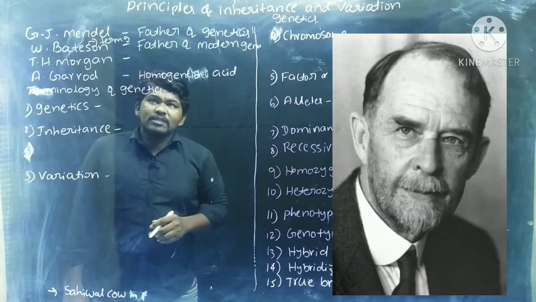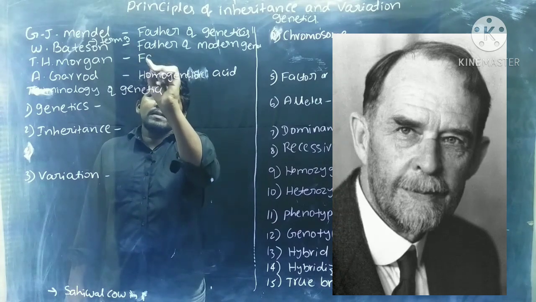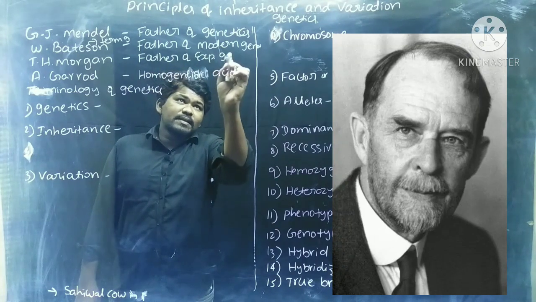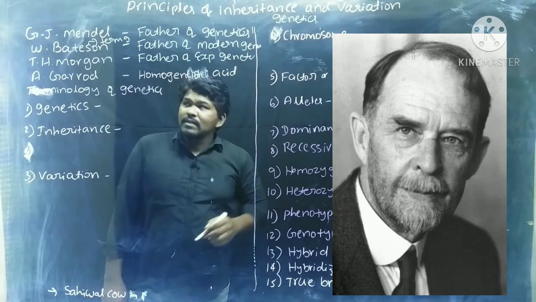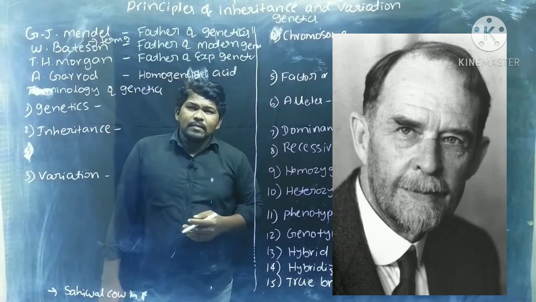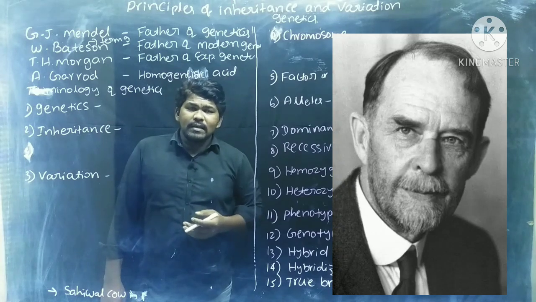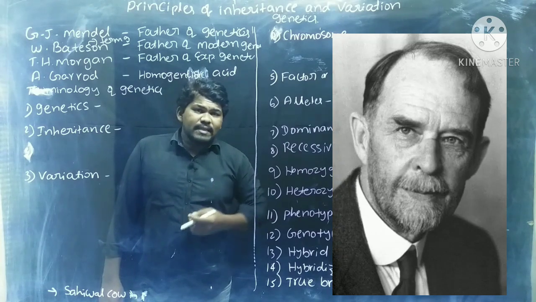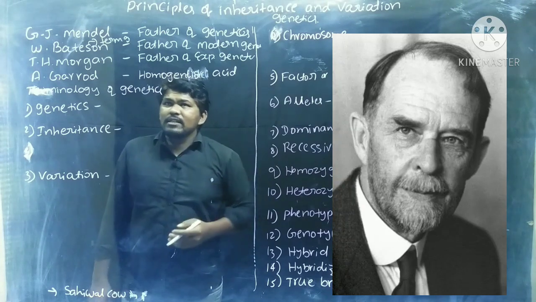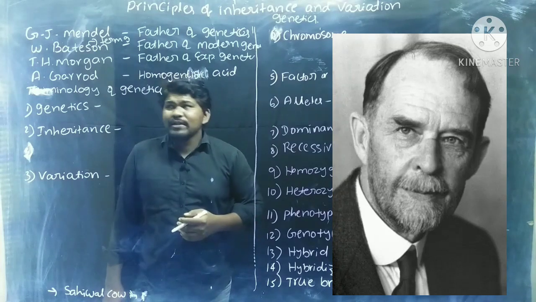Next, T.H. Morgan. T.H. Morgan is called the father of experimental genetics. Who is the father of experimental genetics? That is T.H. Morgan. He worked on Drosophila, the fruit fly, and he proposed the term linkage, sex linkage, crisscross inheritance, etc. Hence, T.H. Morgan is called the father of experimental genetics. He did experiments on Drosophila.